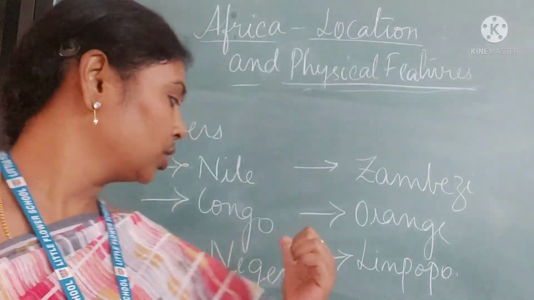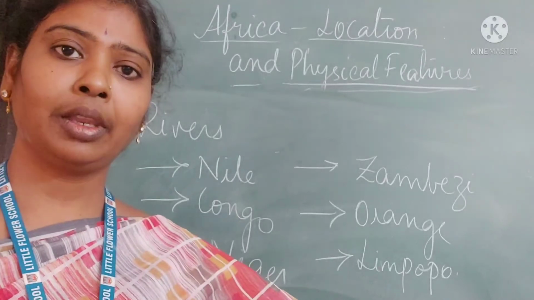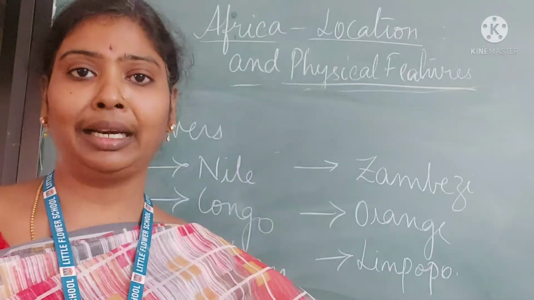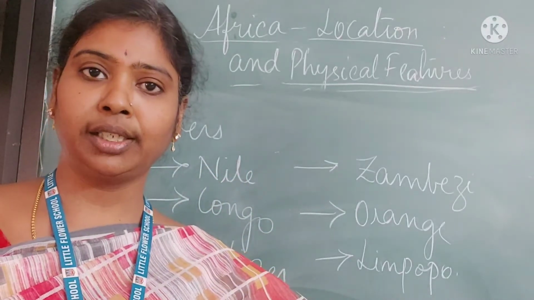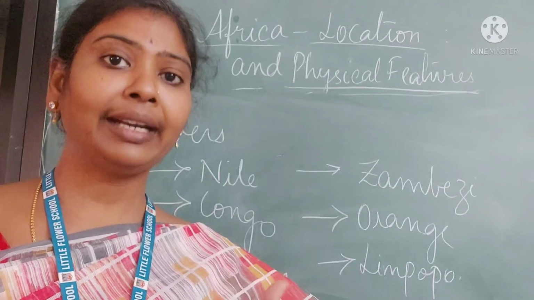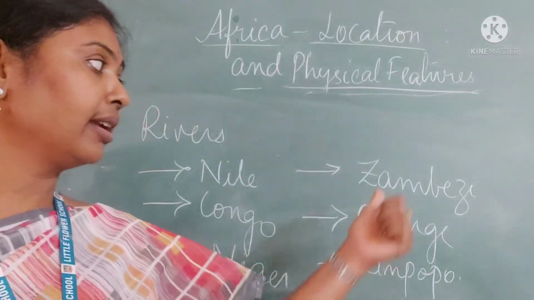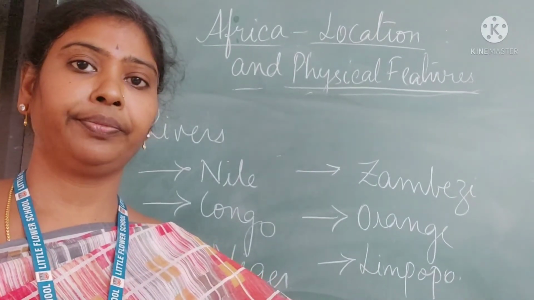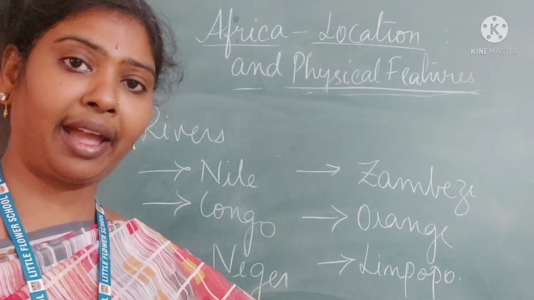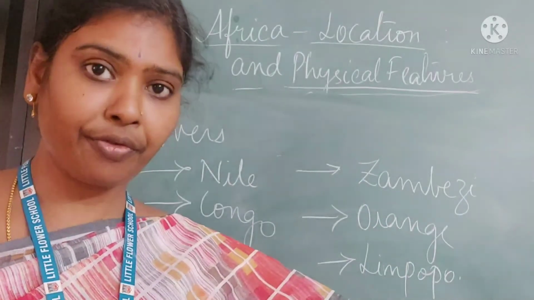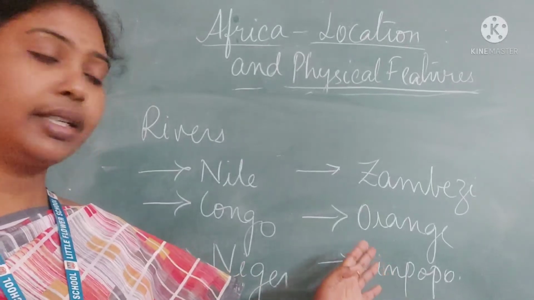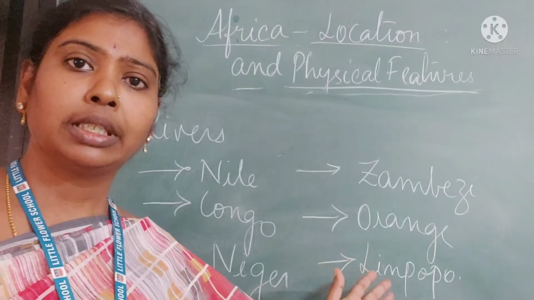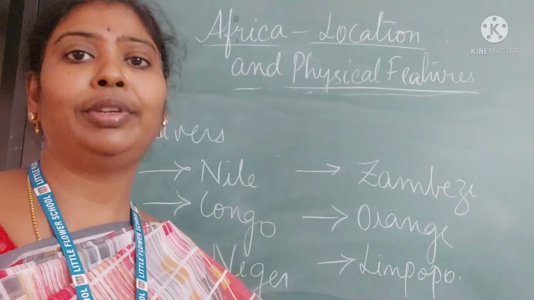Right? And the next one is the Niger. Niger gives water for 4 countries: Nigeria, Niger, Mali and Guinea. And the last one we are going to see is Zambezi. On this river we have the famous Victoria Falls. Other than these rivers, we have a lot of rivers flowing through, Orange, River Limpopo. So these are some of the rivers we are going to see in Africa.